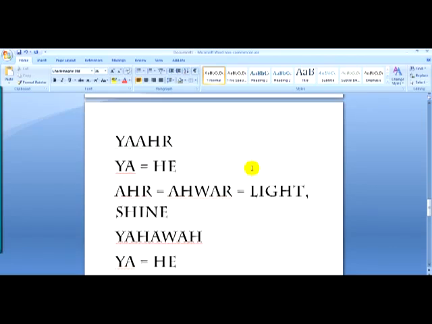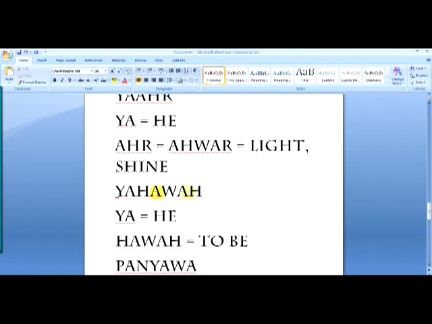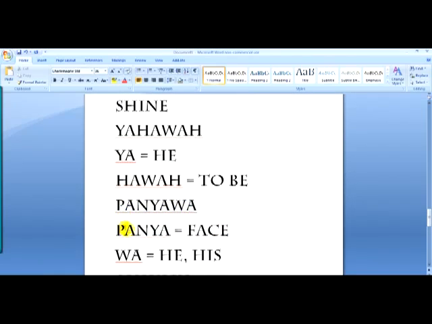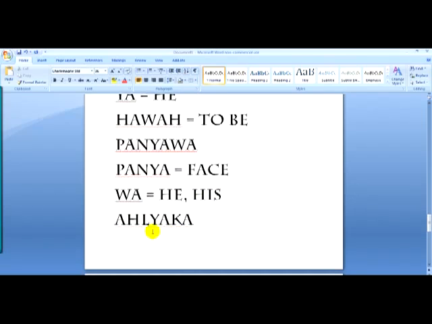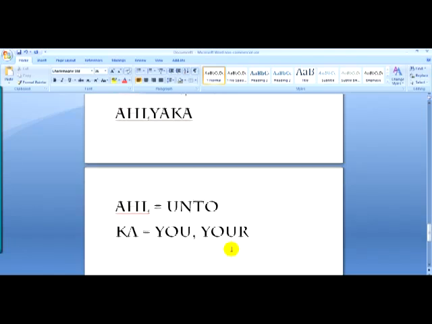So you got, the verse is Ya'ar Yahweh Panyawa al Yaka wa Yachanka. So you got Ya'ar, which is Ya is he, the R from a war, light or shine. Yahweh, Ya is he, Hawa to be. Panyawa, Panya is face, right? The Y is he or his. Then you have al Yaka. Al is unto, and the ka at the end of the word is you or your.